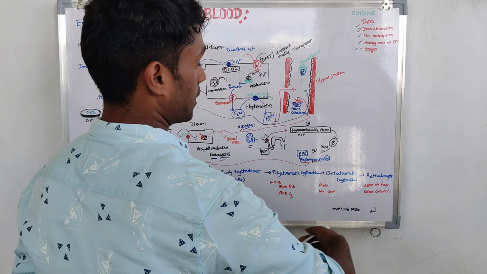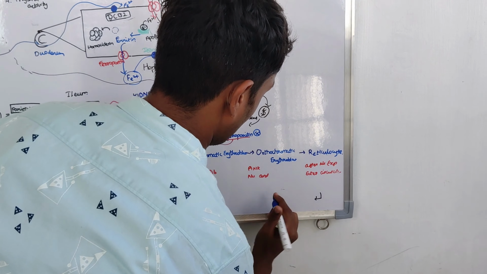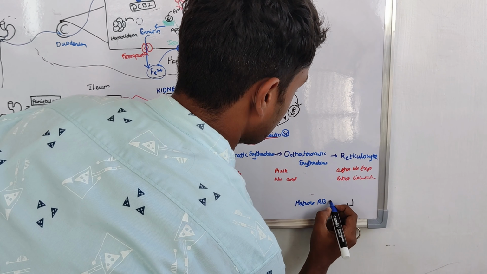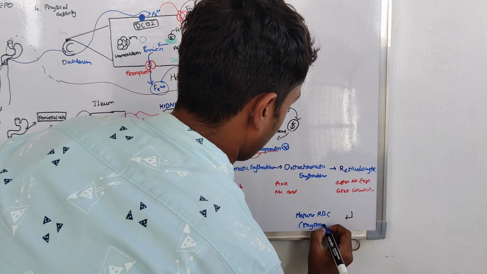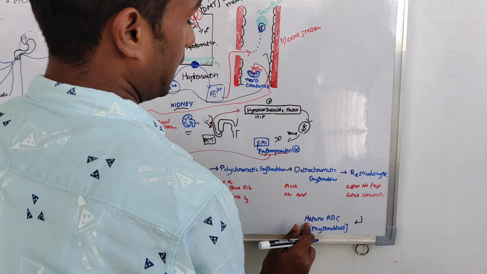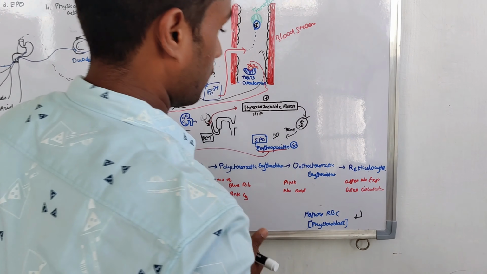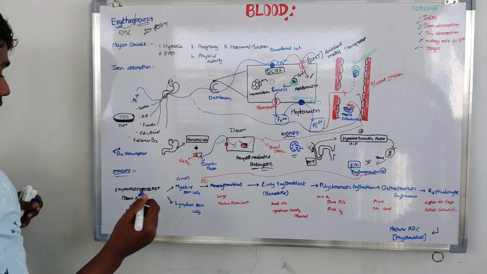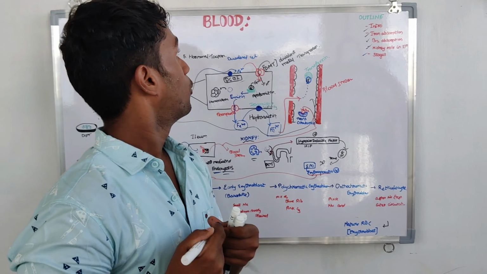These reticulocyte cells are converted into the mature RBC, which completely lacks a nucleus. All the stages occur in 7 days. Okay, that's all about erythropoiesis.